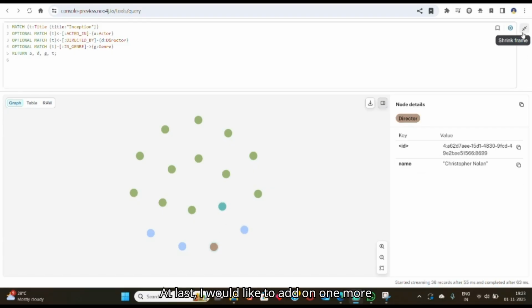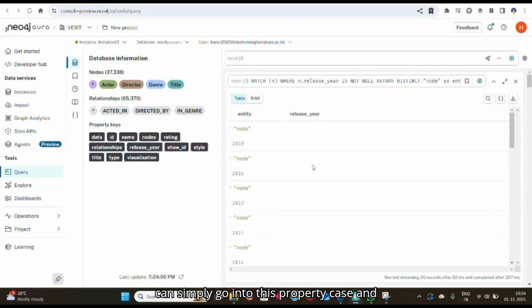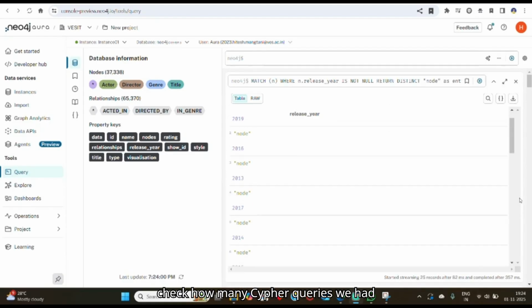At last, I would like to add one more thing: if we want to check how many Cypher queries we have performed, we can simply go into this property case, and all the Cypher queries related to those would pop up. So we can check how many Cypher queries we had performed.